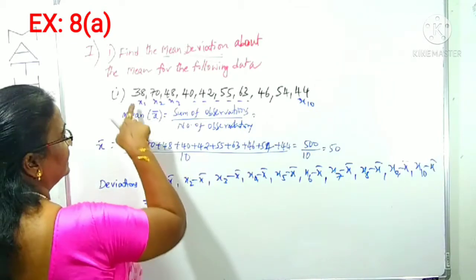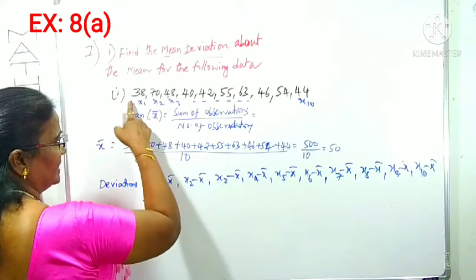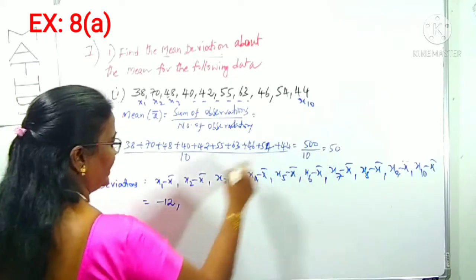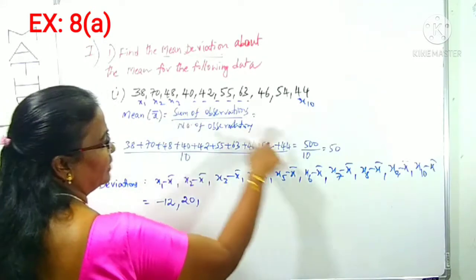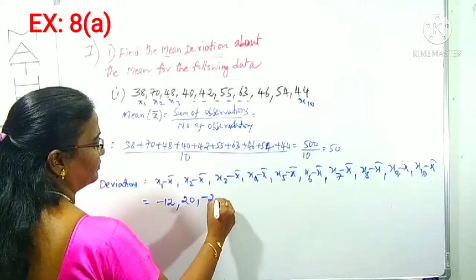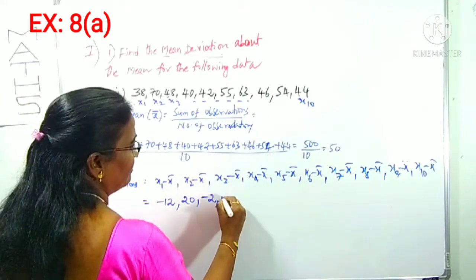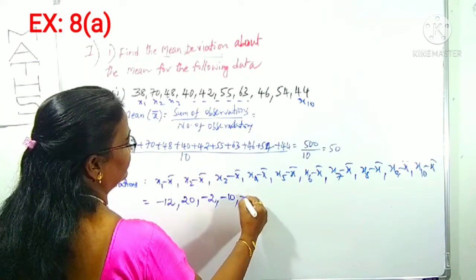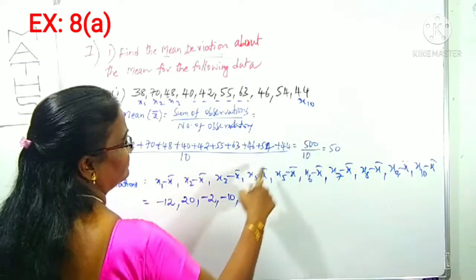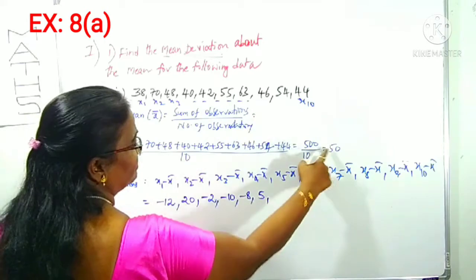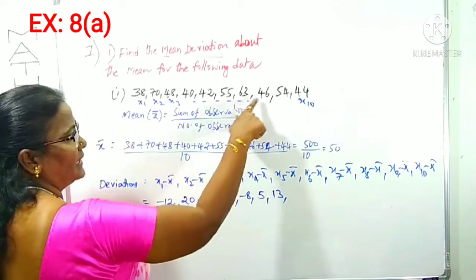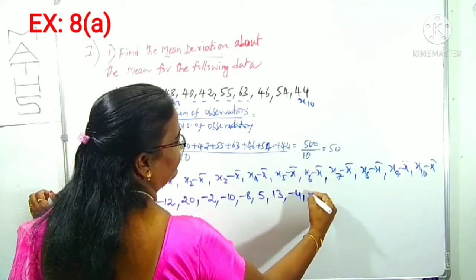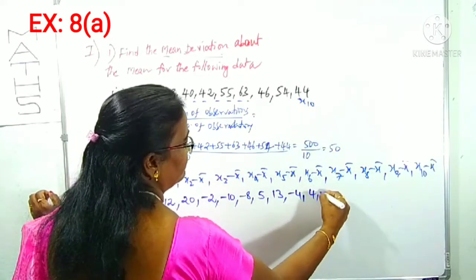Okay, we can find out all these. x1 minus x bar, 38 minus 50, how much? 38 minus 50 is minus 12. Next, 70 minus 50 is 20. Next, 48 minus 50 is minus 2. Next, 40 minus 50 is minus 10. 42 minus 50 is minus 8. 55 minus 50 is 5. 63 minus 50 is 13. And 46 minus 50 is minus 4, right? 54 minus 50 is 4. And 44 minus 50 is minus 6.